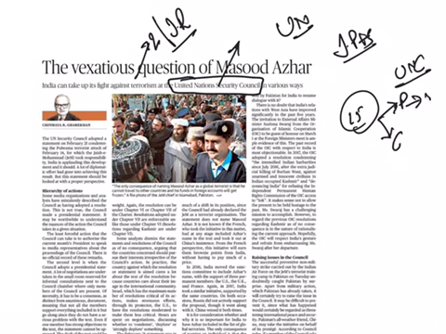In the permanent members, there are 5 members. They are China, France, Russia, UK and USA. These are the 5 permanent members, and there are 10 non-permanent members of this council, and these non-permanent members have a term of 2 years.